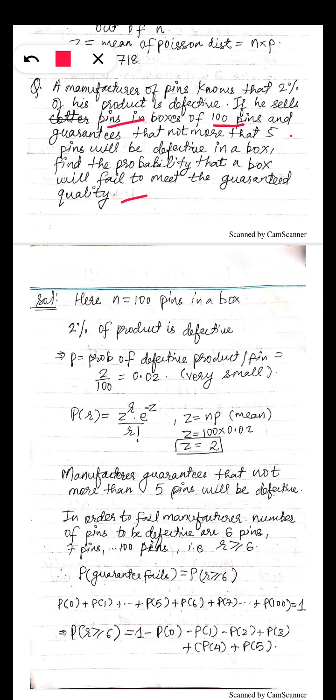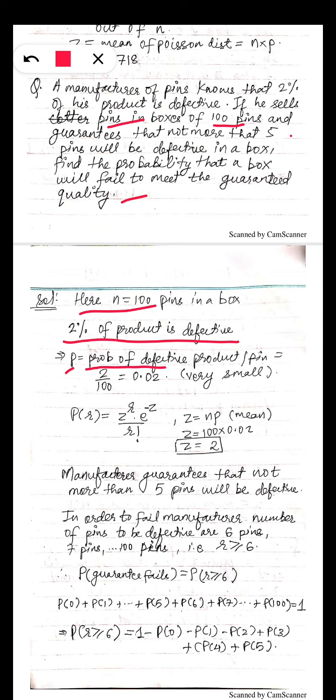So let's read the solution. Here n is 100, so we are discussing only one box, but remember that there are a large number of such boxes. n is 100, 2% of product is defective, and p is the probability of success. In this question, our success is to prove that the manufacturer is failing to give his guaranteed quality.